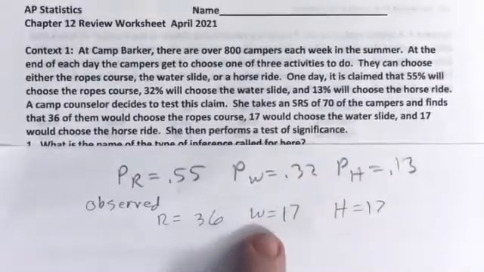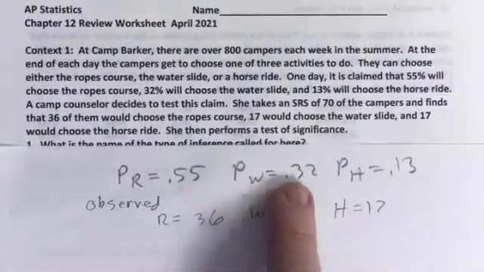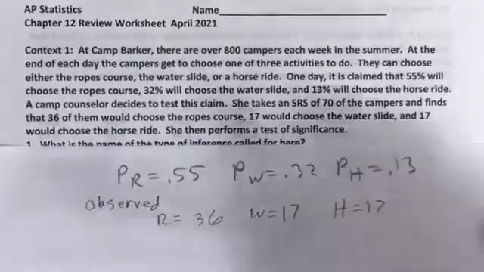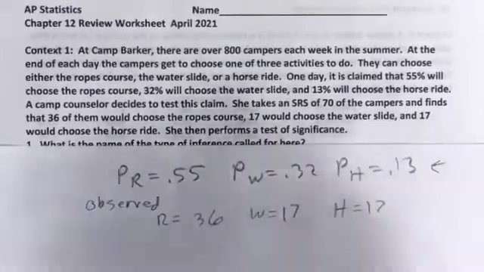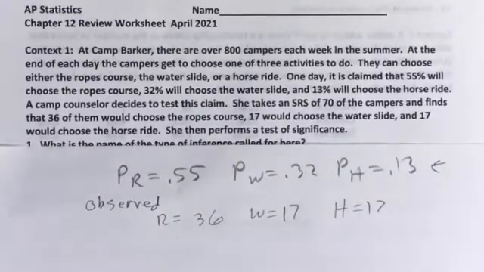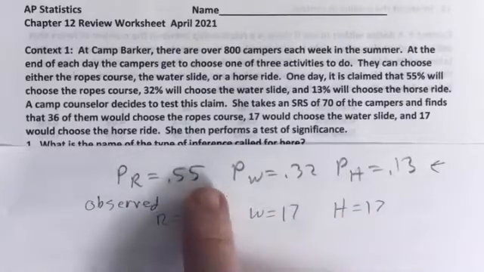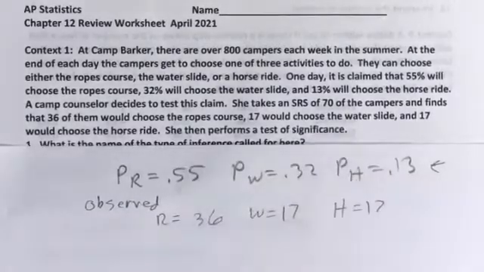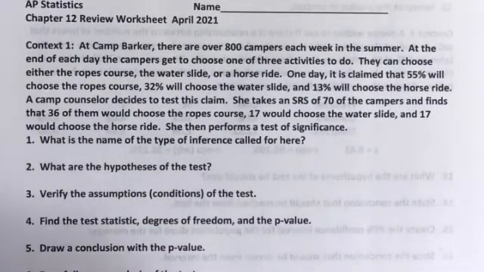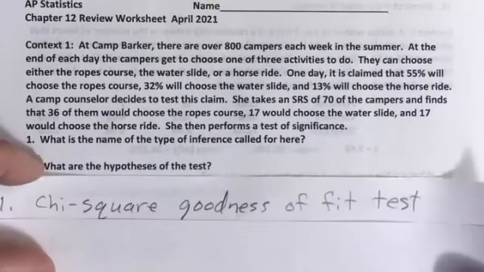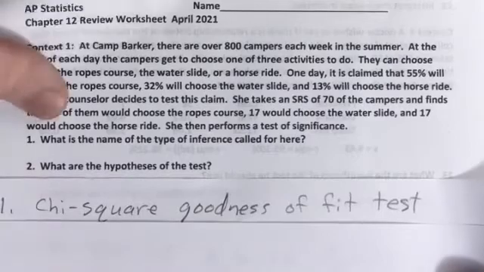So are these proportions so different from the claim proportions that it would cause us to reject them? This is what is known as a chi-square goodness of fit. In other words, do our observed counts fit with the hypothesized proportions? So let's talk about the questions in that regard. Number one, what is the name of this type of inference? That would be a chi-squared goodness of fit test.